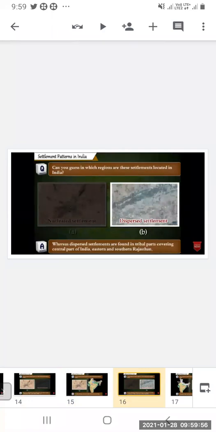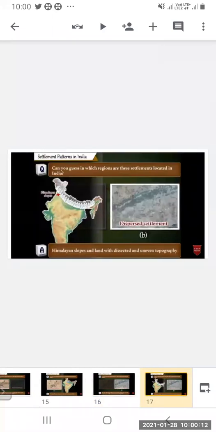This is the dispersed settlement. Now, where is it located? In the tribal parts covering the central part of India, eastern and southern Rajasthan. Then the Himalayan slope and lands with dissected and uneven topology. The topology is uneven. There you can find the dispersed settlement.